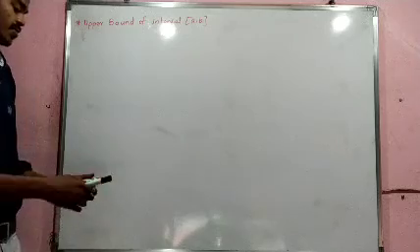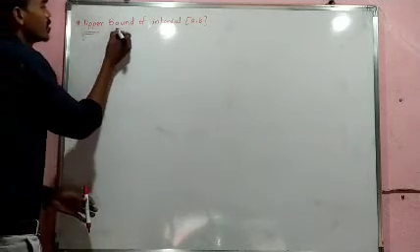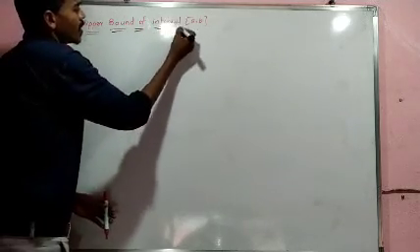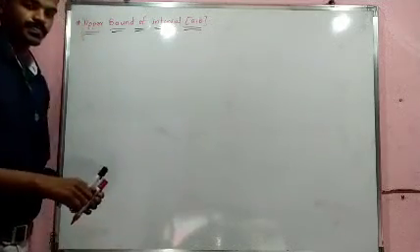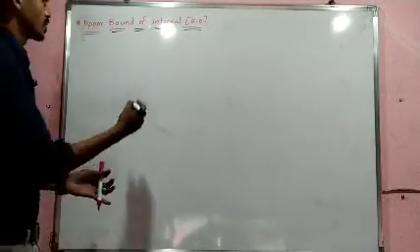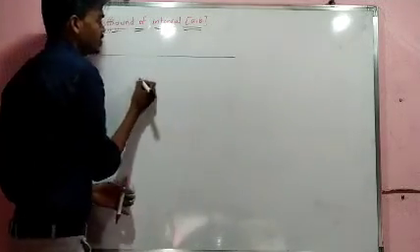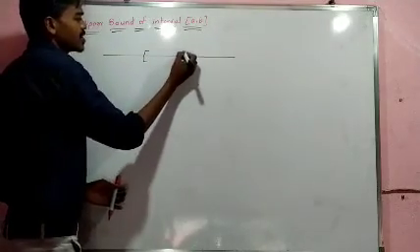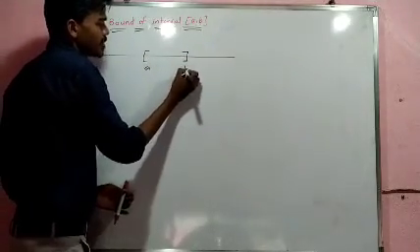Last lecture we discussed intervals, partition of the intervals, and norm of the interval. Today we will discuss upper bound of interval AB. Suppose this is the real line, and there is a closed interval AB.